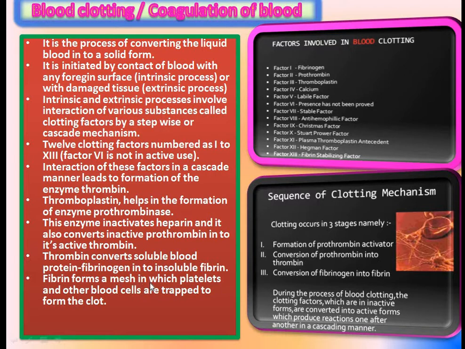Fibrin forms a mesh in which platelets and other blood cells are trapped to form the clot. Here the mesh can be formed and the clot formation can take place, and here the blood cells are trapped in the fibrin structure, and here the clot can be formed.